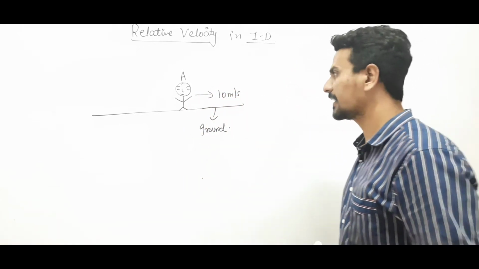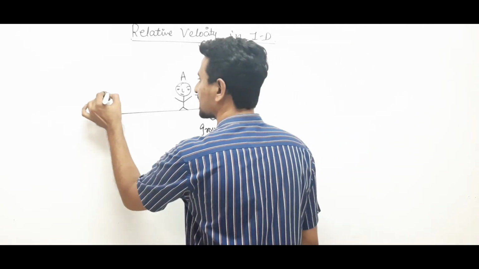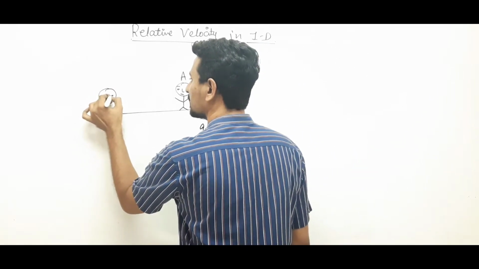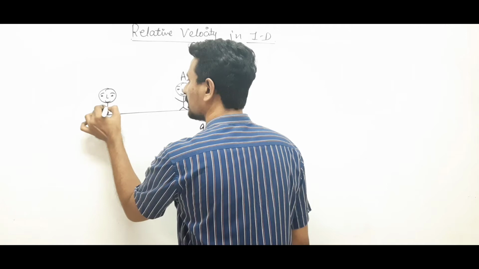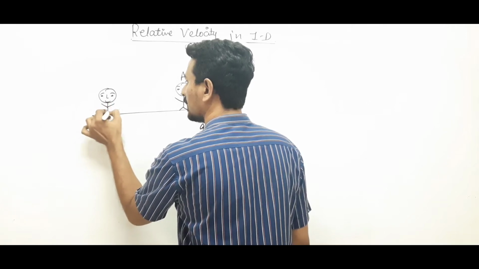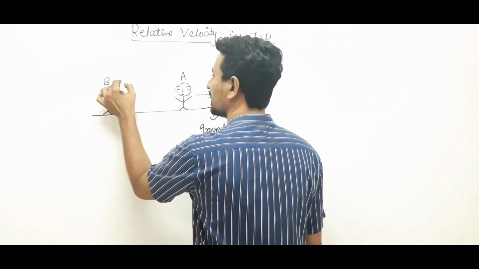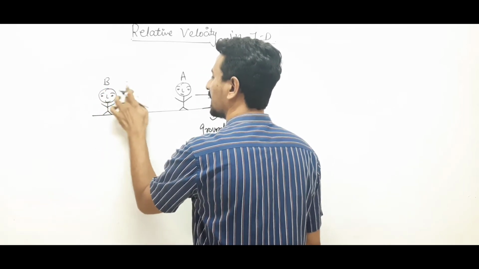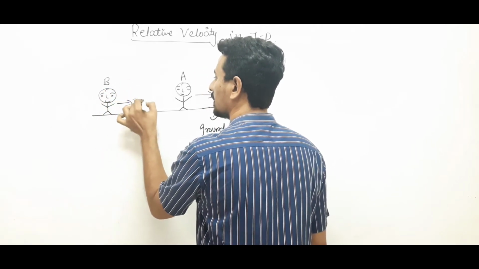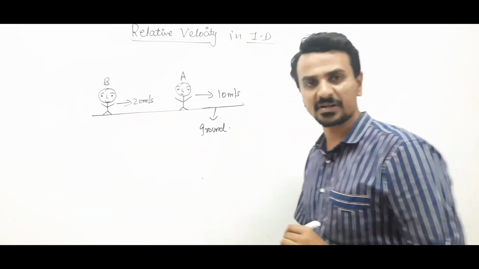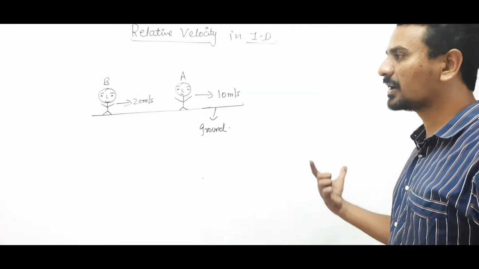Person A is running with a velocity of 10 meters per second. Another person who is chasing him, B, is also running towards A with a velocity of say 20. Clear? Both persons A and B are running on the ground.